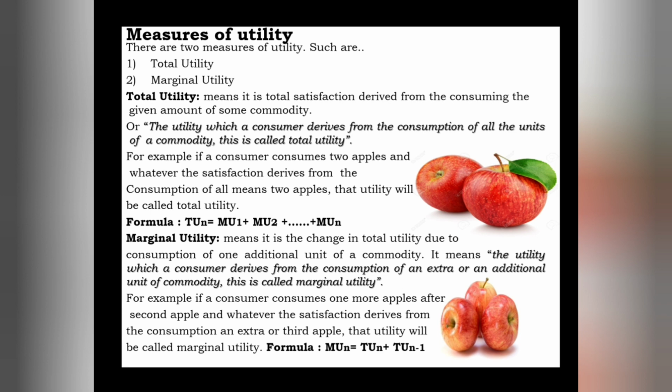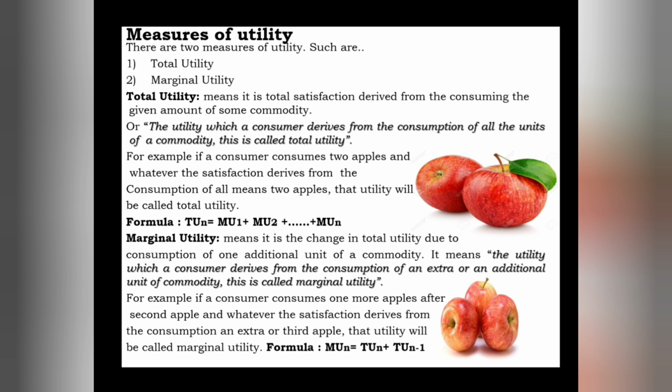Now the second kind of measure of utility, that is marginal utility. Marginal utility is the utility which we derive from the consumption of an extra unit of a commodity. It is the change in total utility due to consumption of an additional unit of a commodity. That utility which is the addition to the total utility is nothing but marginal utility.